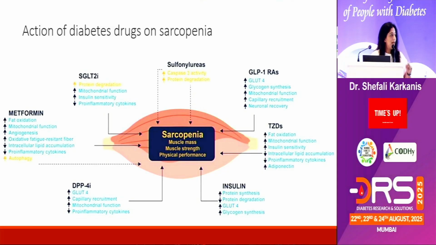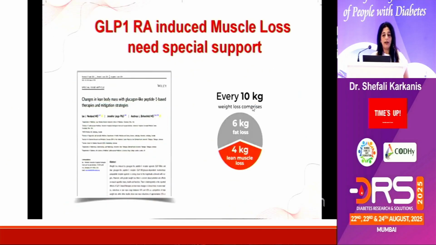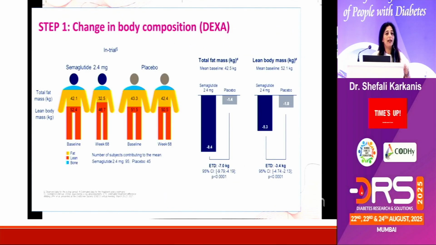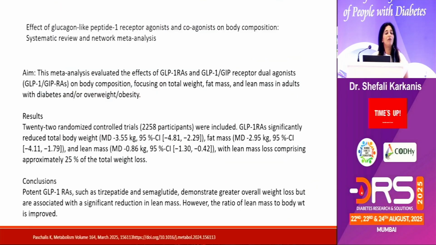Last two slides. Some diabetic drugs can also have a bad effect on sarcopenia, especially the sulfonylureas, which should be avoided. And we have to remember, for every 10 kg weight loss, 4 kg is from muscle mass. However, the GIP and GLP-1 agents that we now use also cause loss of muscle mass as part of total body weight loss, and therefore the ratio between total body weight and muscle mass improves. So that probably works in favor of our patients.